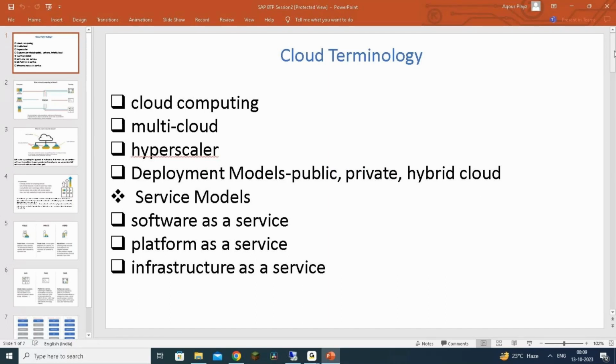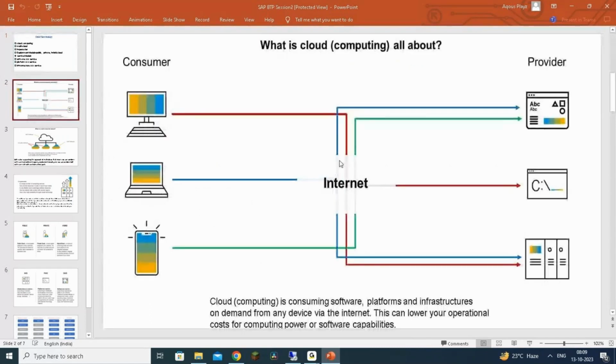So let us look at all these terms one by one, in a little more detailed way. First and foremost, we have the term cloud computing. What is cloud computing all about? Basically, cloud computing means you consume software, platforms, and infrastructure as and when you need, on demand, from any device. You just have to use the internet and access it.